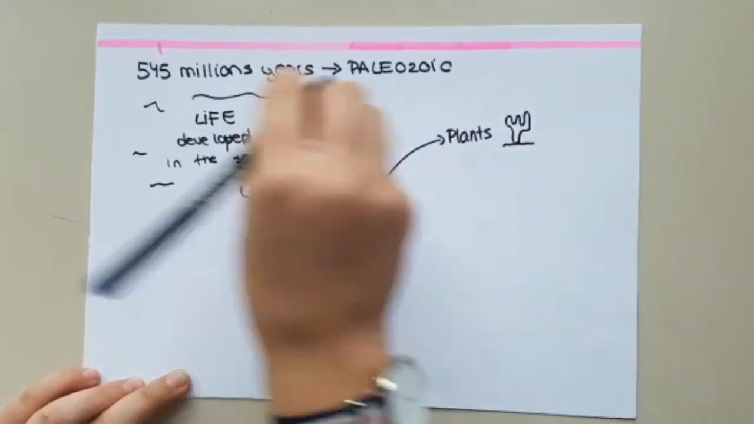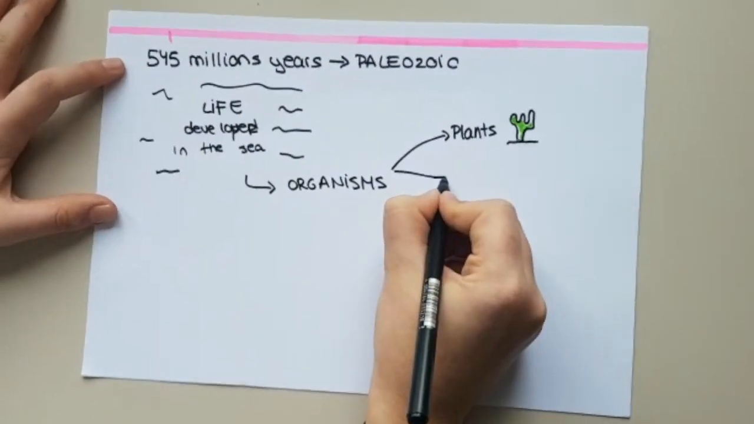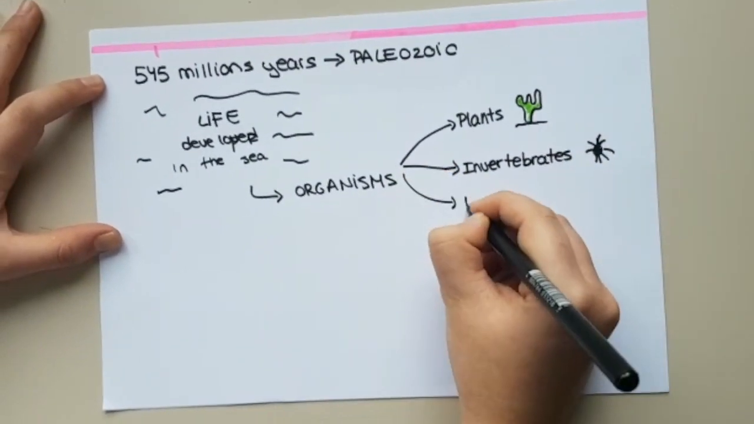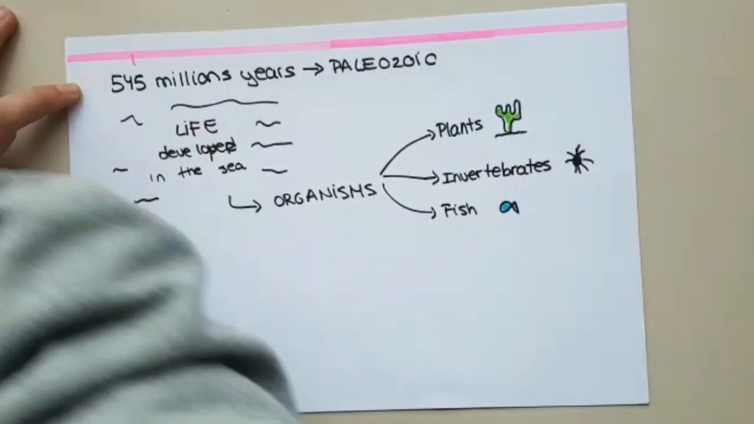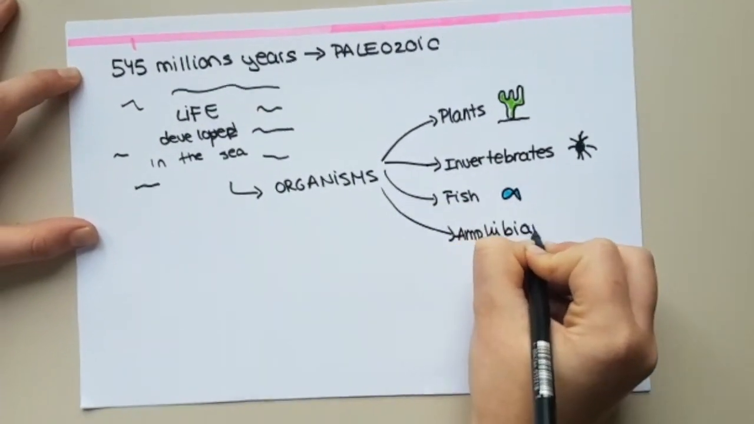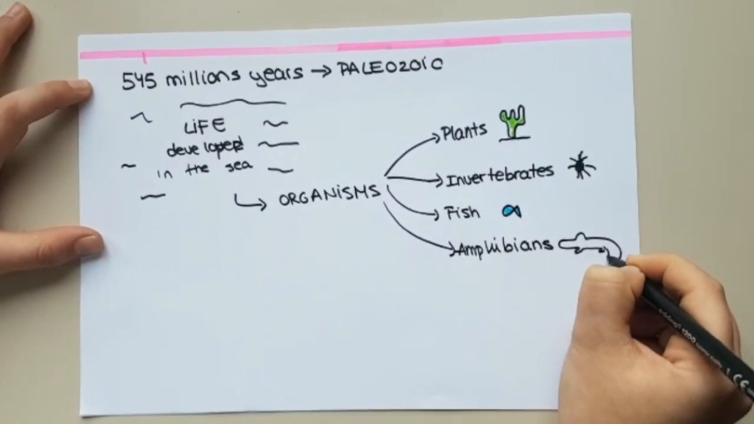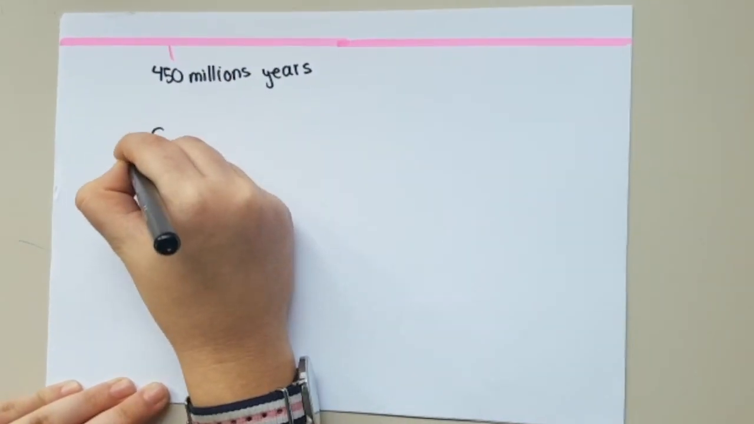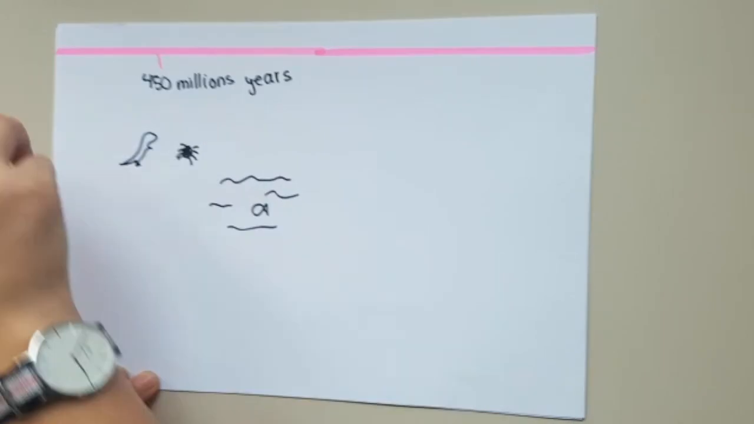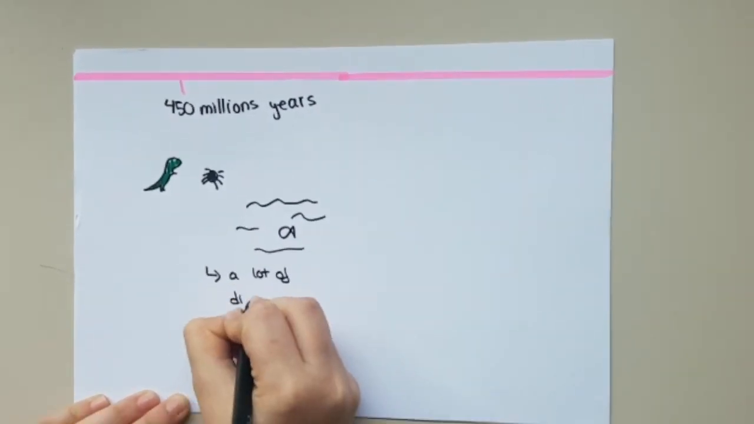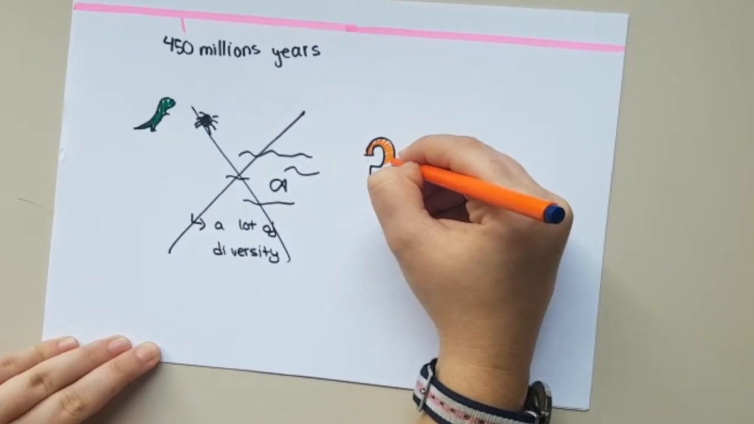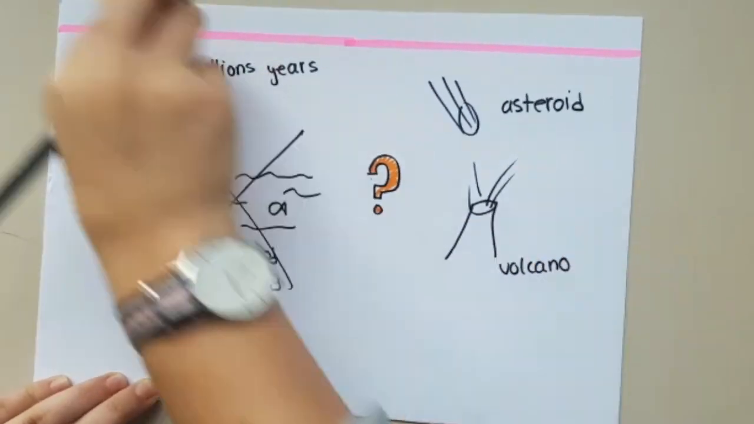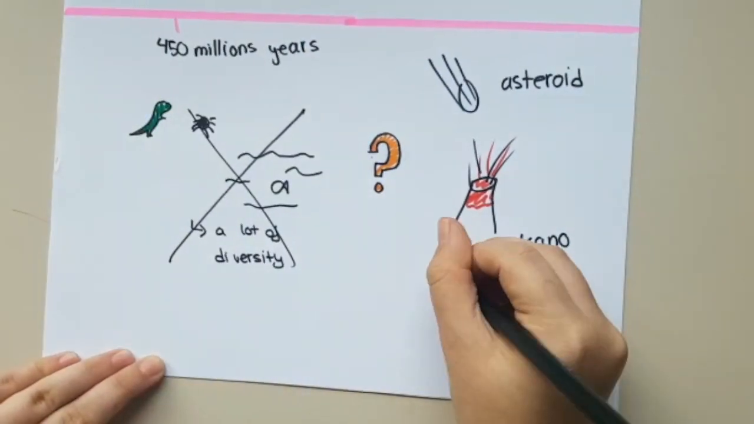The organisms that lived in that era were plants, invertebrates, fish, and amphibians. 450 million years ago, there was a lot of diversity of life. Unfortunately, it got extinguished. But why? They disappeared due to asteroid impacts and volcanoes that caused the major mass extinctions.